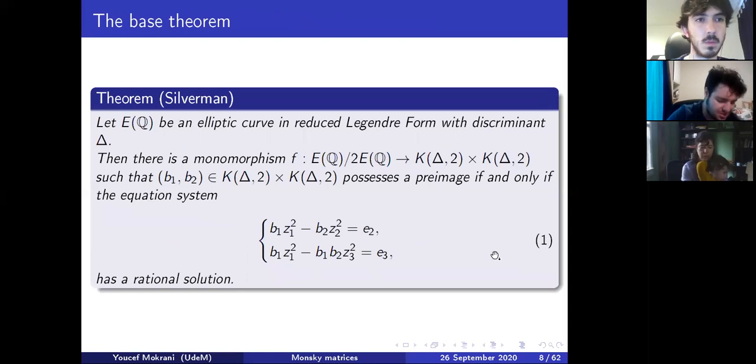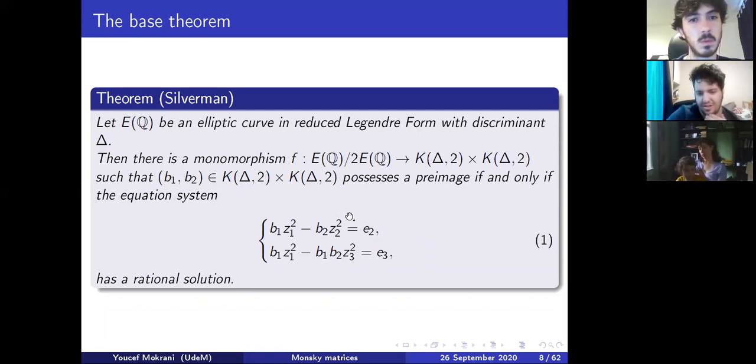Anyways, there's this theorem. I'm not certain exactly where it was first introduced, but it can be found as an example in a textbook theorem. If E is an elliptic curve in reduced Legendre form with discriminant delta, then there is a group monomorphism from E over 2E to K delta 2 times K delta 2, such that any pair b1, b2 has a pre-image if and only if this equation system has a rational solution. So we went from congruent numbers to elliptic curves to just finding the possible b1, b2 for which this has a solution.